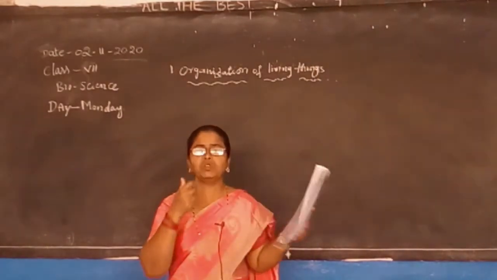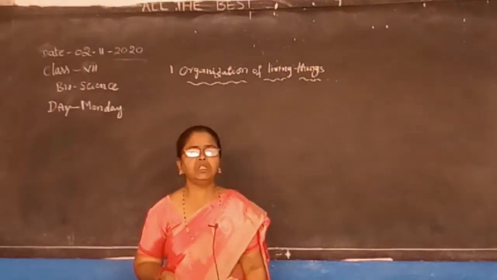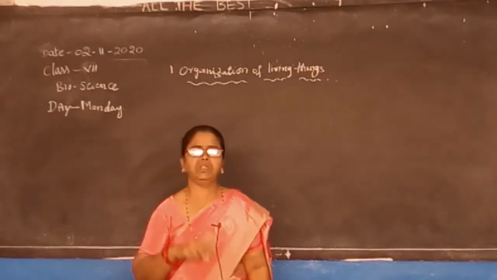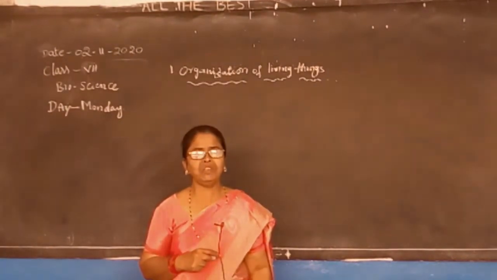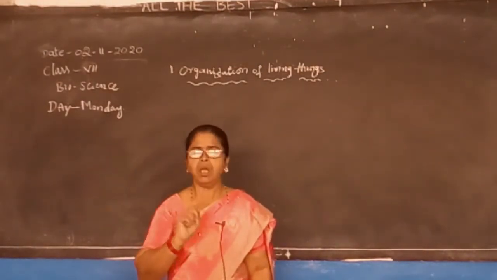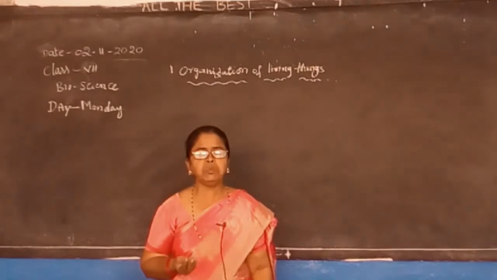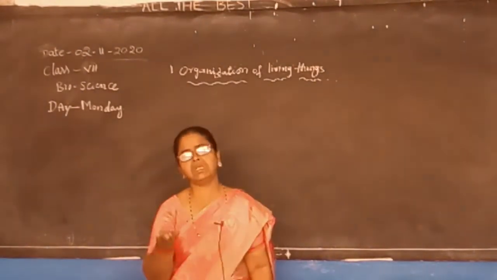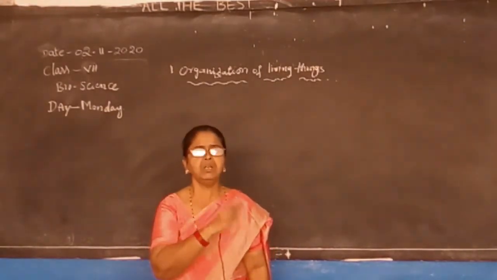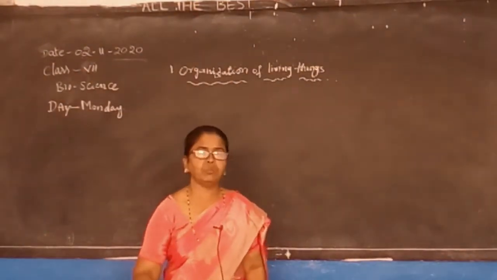All the living things. What do living things mean? Do you know what living things are? In the previous classes, you have studied about living things and non-living things. A living thing is that which has life in it, and non-living things are those which do not have any life. Living things are human beings, plants, animals, insects, and even small animals. Non-living things are those which do not have any life.